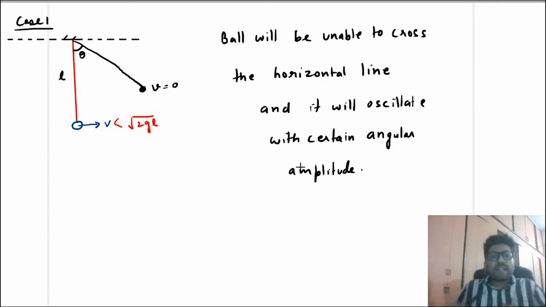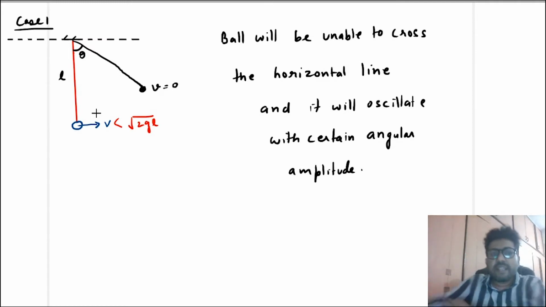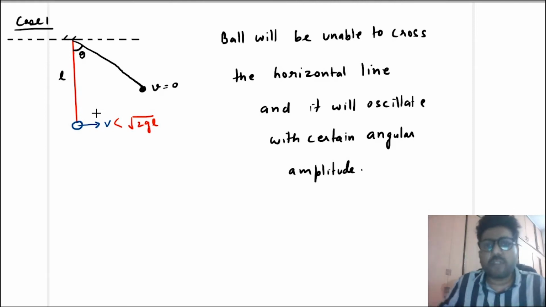So again I am repeating, if V is less than root 2 GL, the ball will oscillate. It is unable to cross the horizontal line.